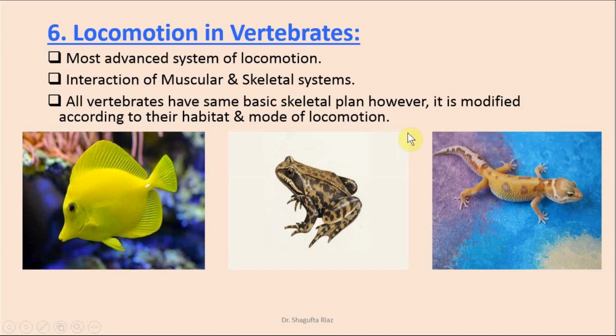If we talk about the successful land vertebrates, which are the reptiles, reptiles have a more advanced structure and muscles in contrast to the amphibians, right? They have an advanced skeleton which helps them walk and run on the ground.